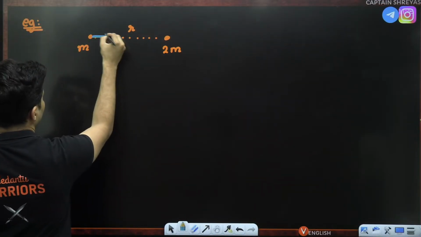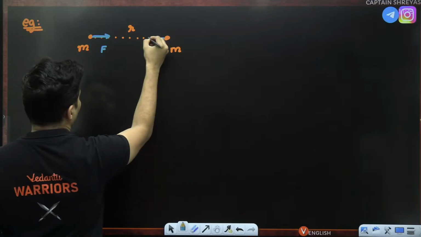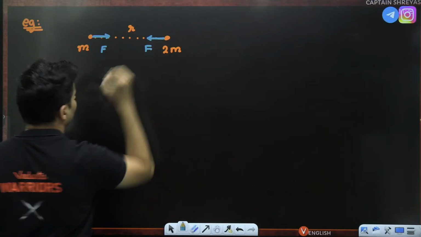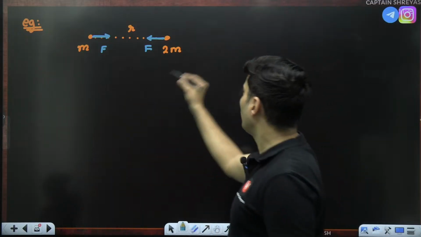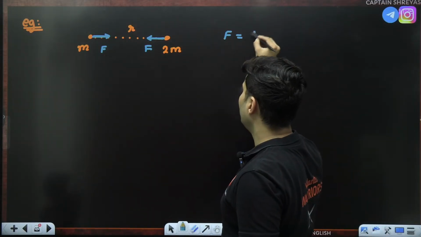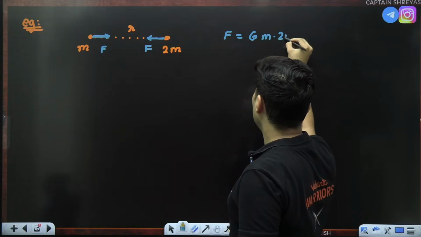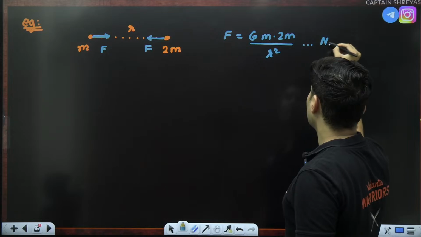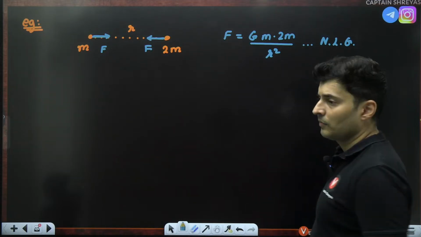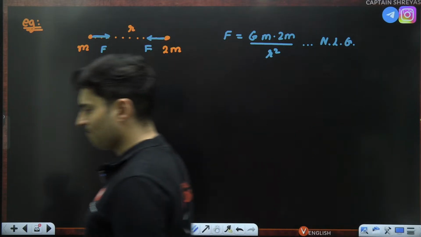There will be a force like this. There will be also a force like this. These forces will be equal. We know that. If you ask me what the value of the force is, I will quickly tell it is G m 2m divided by r square. This is by Newton's law of gravitation.